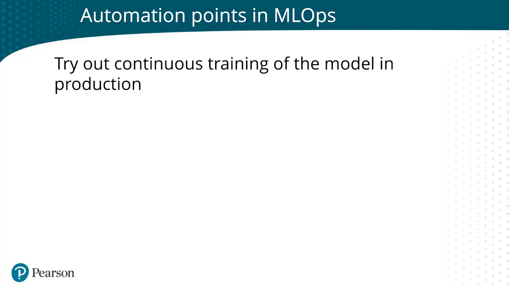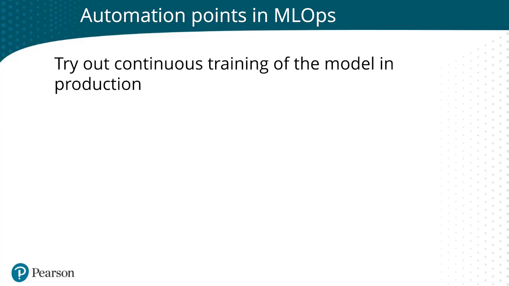And it doesn't hurt to try out continuous training of the model in production. Not necessarily always updating the model in production, because you do need some manual testing in there just to validate things. But you can constantly train your model to respond to updates in data or concept drift or really any of those changes that happen in production.